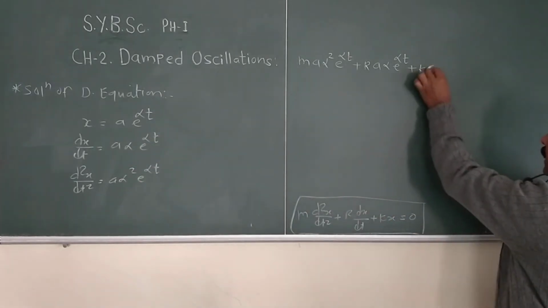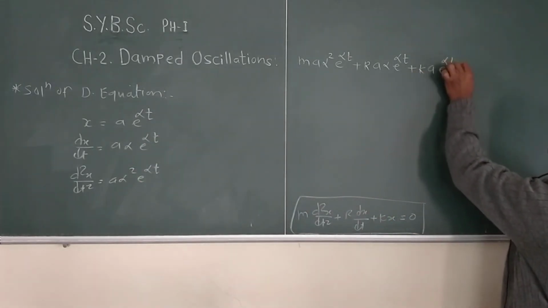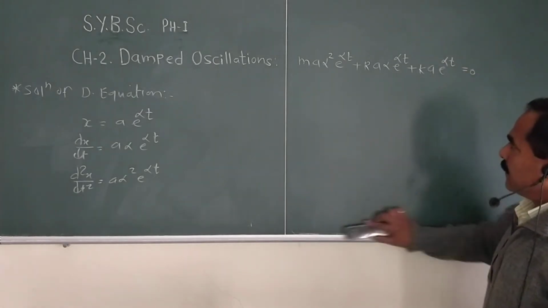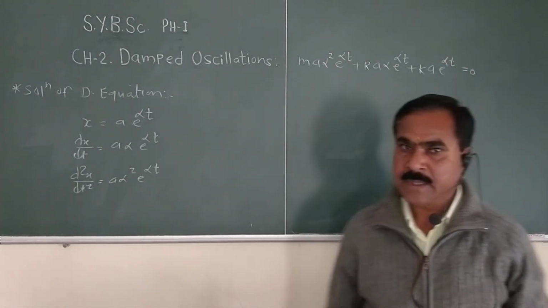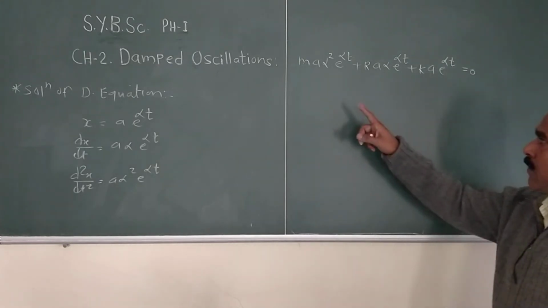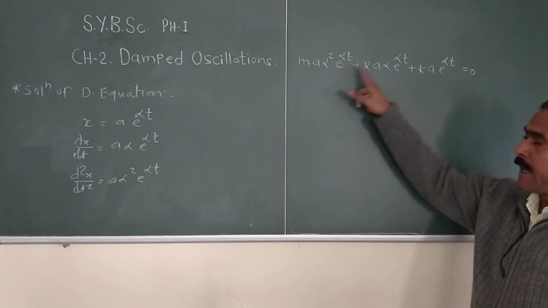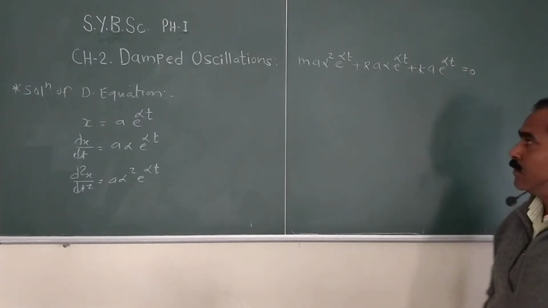So right here a e raised to alpha t equal to 0. Then here we take common a e raised to alpha t and equate to 0.